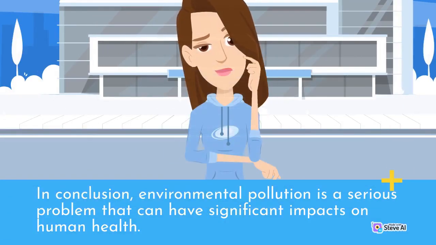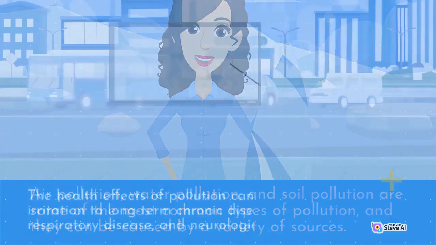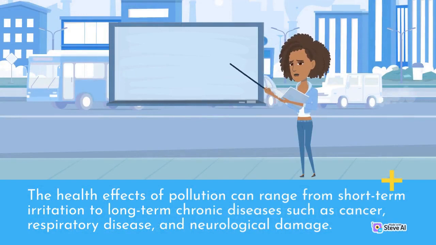In conclusion, environmental pollution is a serious problem that can have significant impacts on human health. Air pollution, water pollution, and soil pollution are some of the most common types of pollution, and they can be caused by a variety of sources. The health effects of pollution can range from short-term irritation to long-term chronic diseases such as cancer, respiratory disease, and neurological damage.